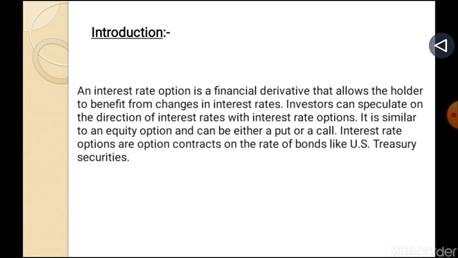Interest rate options are option contracts on the rate of bonds like US Treasury securities. An interest rate option is a specific financial derivative contract whose value is based on interest rates. Its value is tied to an underlying interest rate such as the yield on 10-year treasury notes. As with an equity option, an interest rate option has a premium attached to it, or a cost to enter into